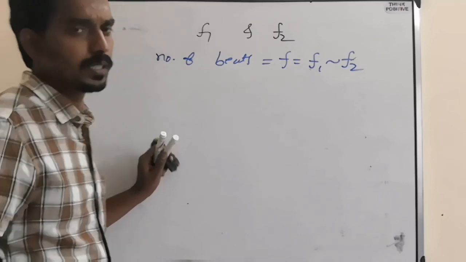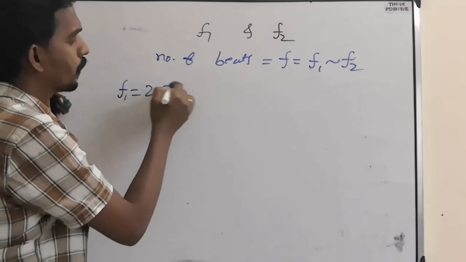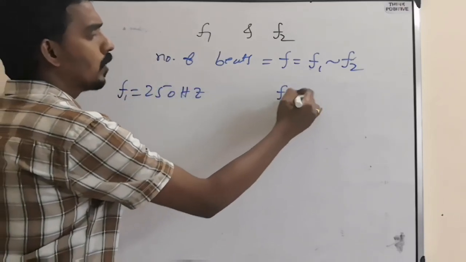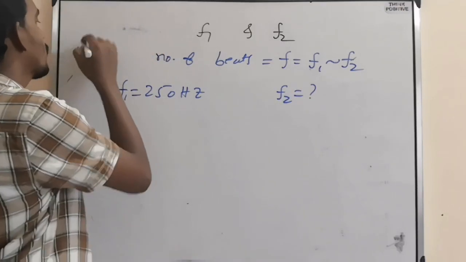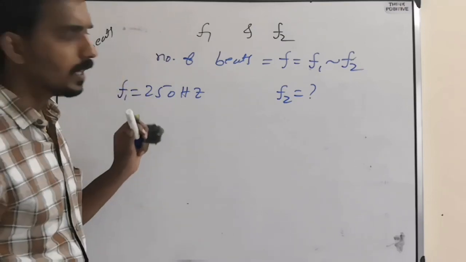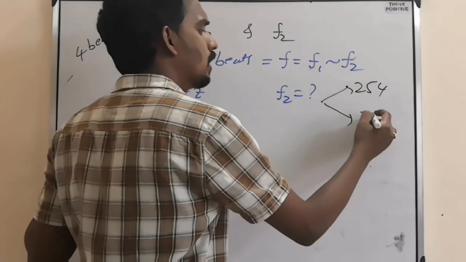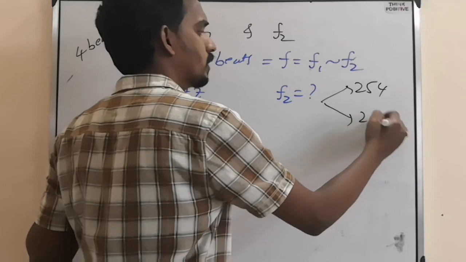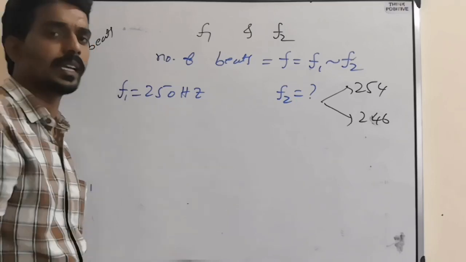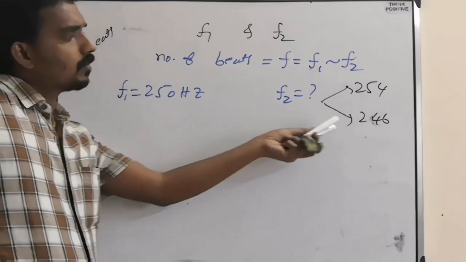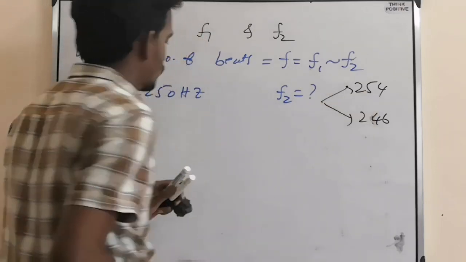But this is a bit of a logical question. Suppose there are two frequencies, F1 known, 250 Hz, and F2 unknown. F2 and F1 together give 4 beats, suppose they are telling. Then F2 can be, according to the given data, either 254 or 246. So either 254 or 246, anything can come. But for one tuning fork, only one frequency will be there. How are two possible? Not possible.